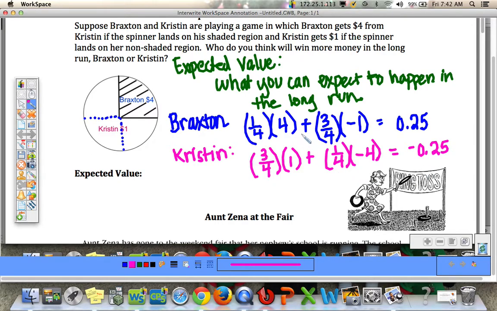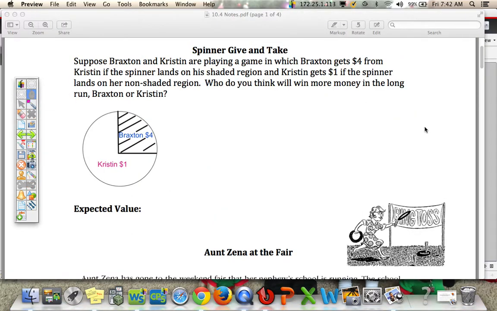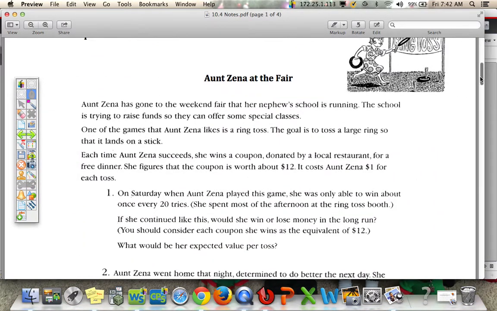So again, expected value is in the long run. If you do this many times and average the results, on average, Braxton will earn about 25 cents per spin, and on average, Kristen will lose about 25 cents per spin. Again, if you did this trial many times and averaged your results. So expected value is what you can expect to happen in the long run if you were to average all your results. Let's take a look at another example of expected value.